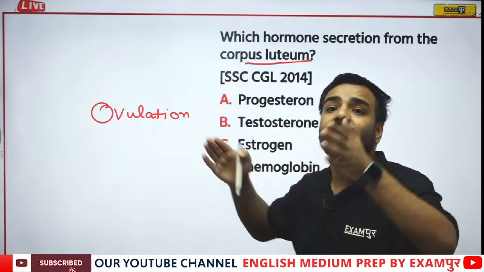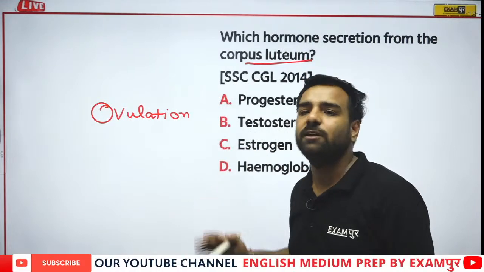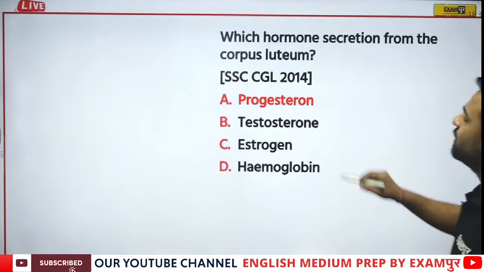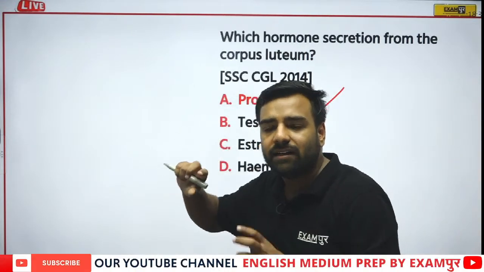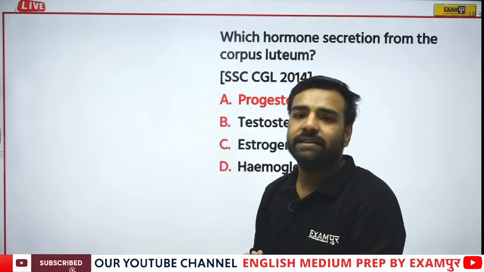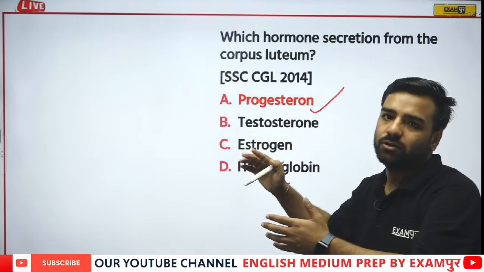So that there can be a larger space for that, and blood was actually red because of the presence of hemoglobin. So already two options are eliminated and we have progesterone correct over here. Please remember, when there's a disintegration of the corpus luteum, at that time this progesterone is secreted. And yes, estrogen is also part of the female sex hormones.